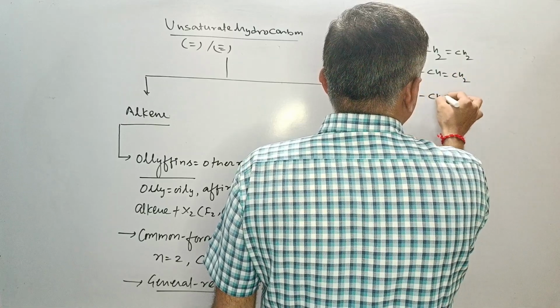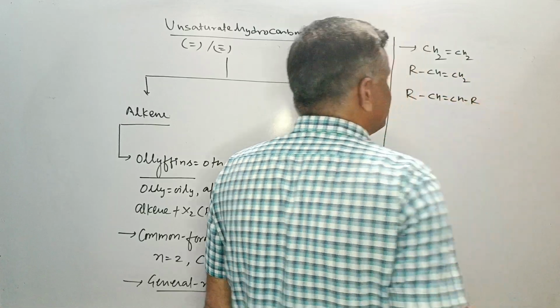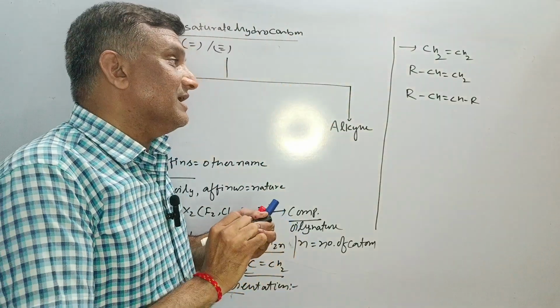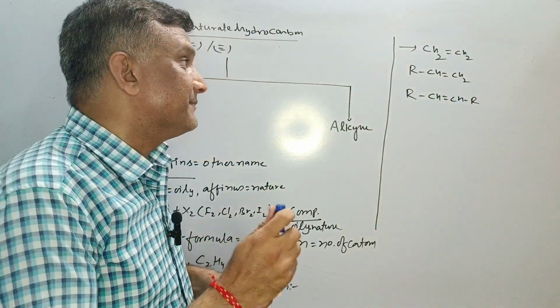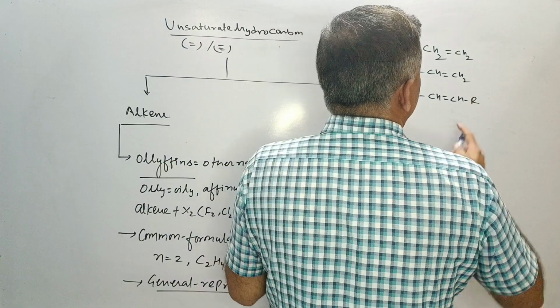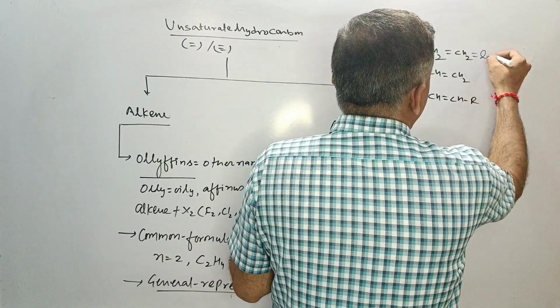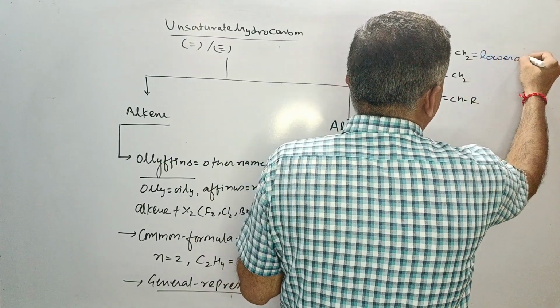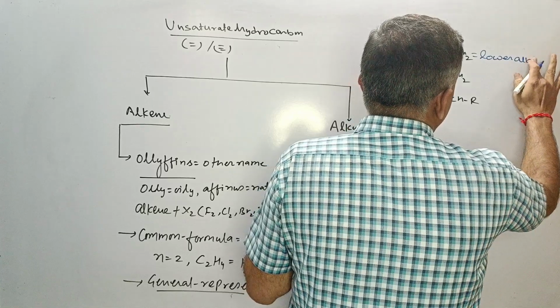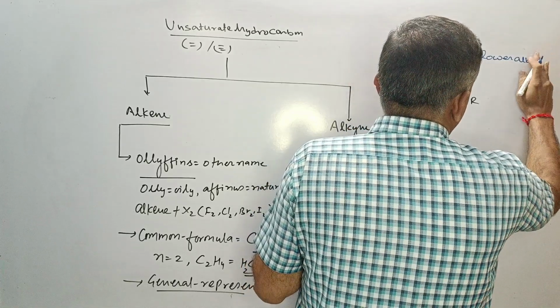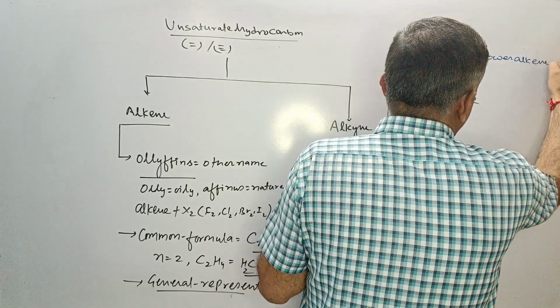This is the RCH=CH2. This is the most important thing from here. यहाँ से एक बहुत अच्छी बात स्टार्ट हो गई है बेटा. This is called the lower alkene. सबसे lower है, with 2 carbon atoms. This is the lower alkene.